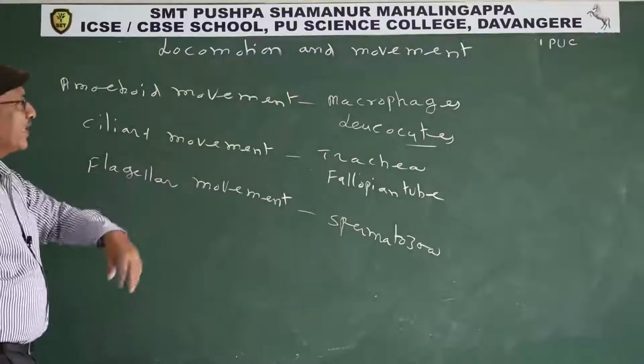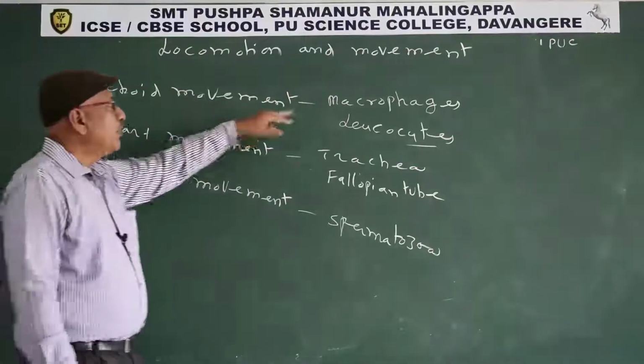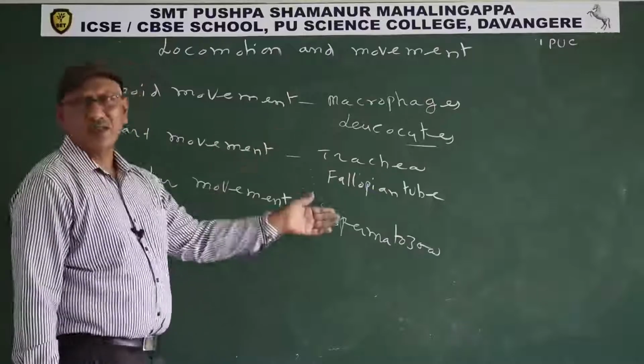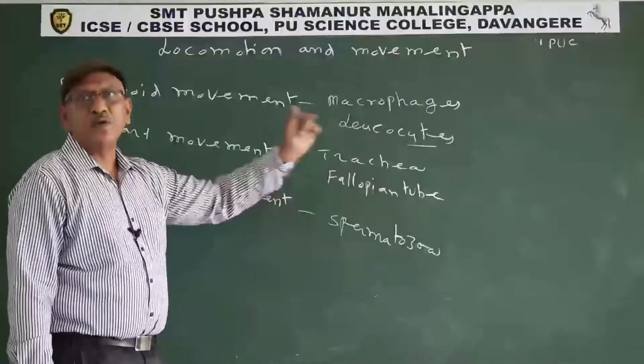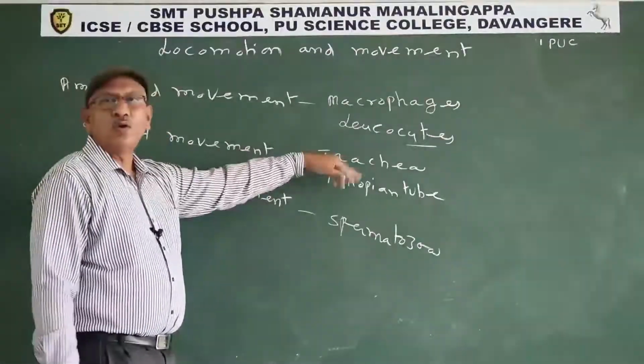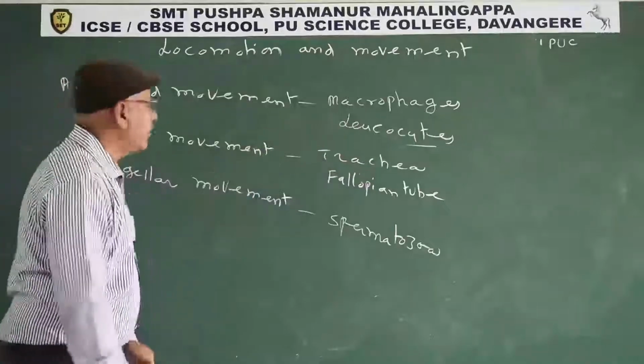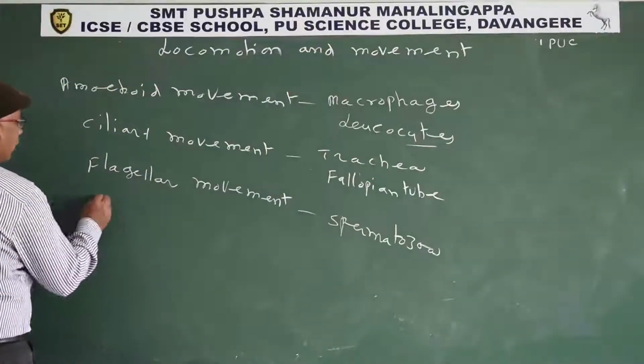Ciliary movement occurs in the trachea and fallopian tube. Amoeboid movement is shown by macrophages and leukocytes. Macrophages are also one type of leukocytes only. Leuco means white, cyte means cell: white blood corpuscles.